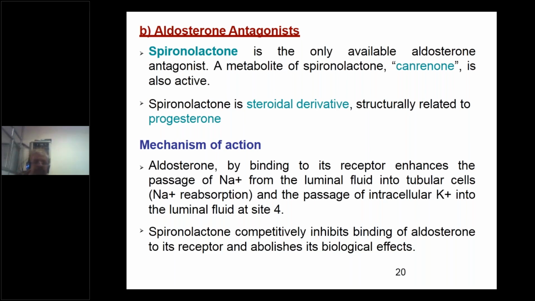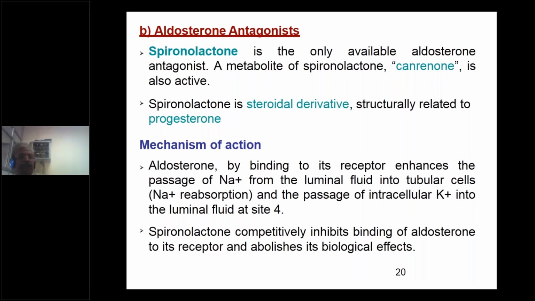This is just a brief introduction about aldosterone antagonist. If they ask tomorrow in the examination, what are aldosterone antagonists? Then you can write this. Aldosterone antagonist example is spironolactone. It is the only available aldosterone antagonist, and its metabolite canrenone is also active, and spironolactone is a steroidal derivative. It is structurally related to progesterone. This is about the aldosterone antagonist.